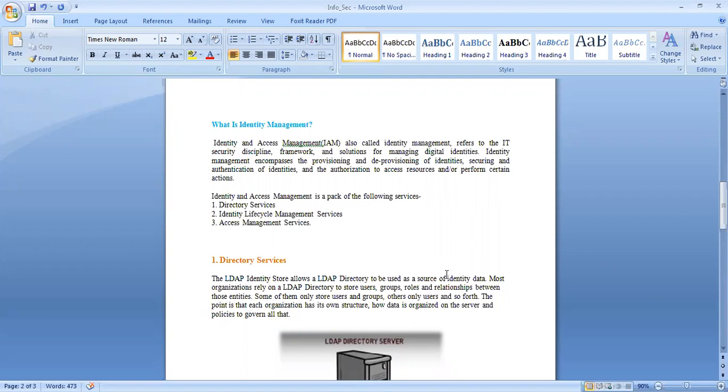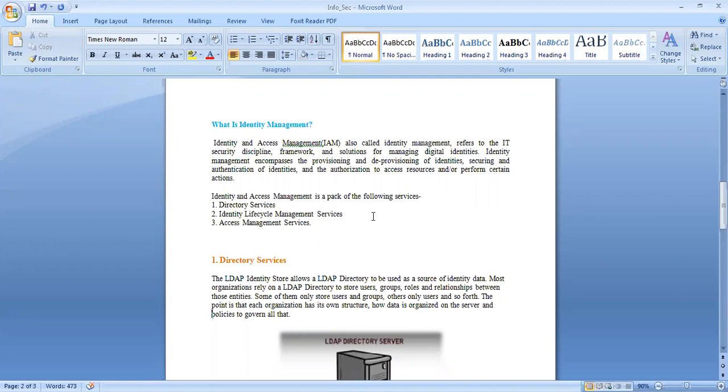So in this aspect, IAM is very important to help companies meet the complex regulations that govern data management.